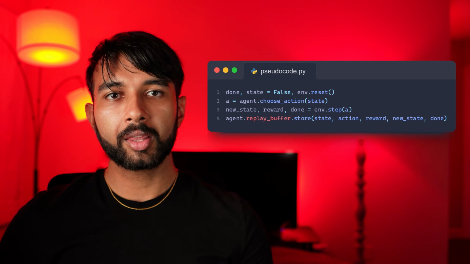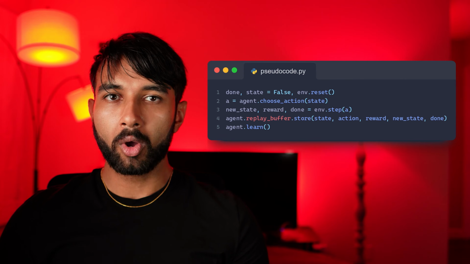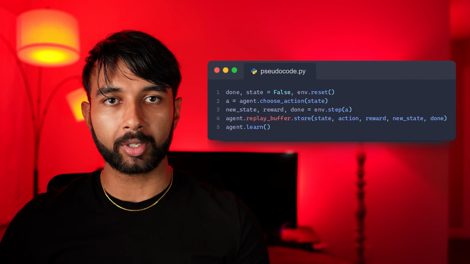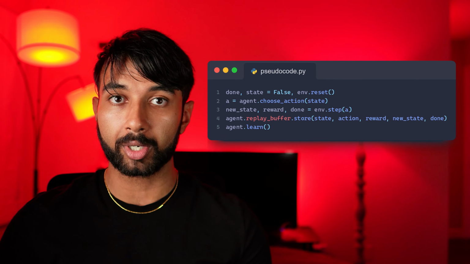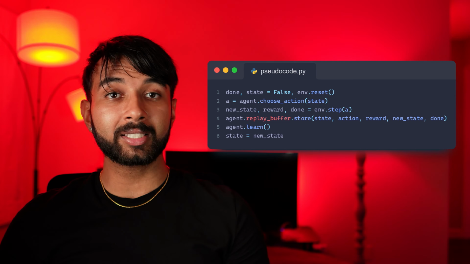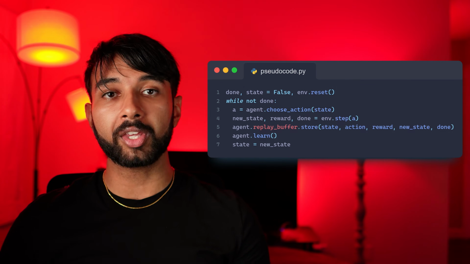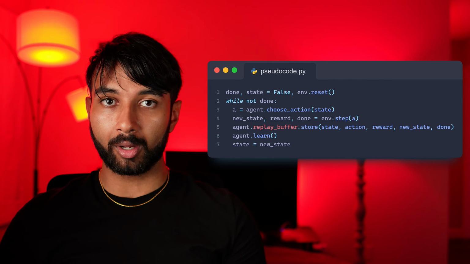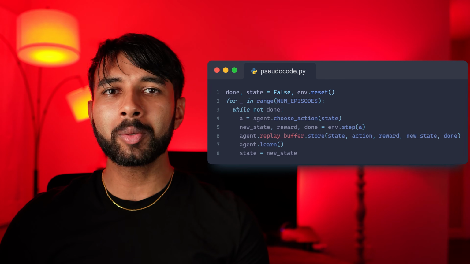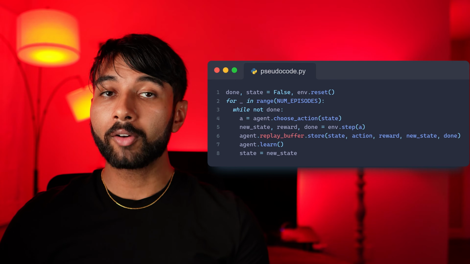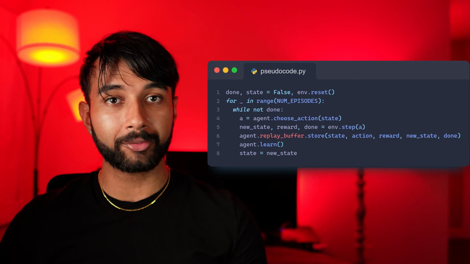We'll then take the current state, action, reward, the new state, and the done flag and store them all in our replay buffer. Then we'll do one learning step, which involves sampling the replay buffer and training the online network. Then we'll take our next state and assign it to our current state. We'll repeat all of this until the episode is done. And finally, we'll repeat this inside loop for however many episodes we want to train for. So let's finally get to coding this up.